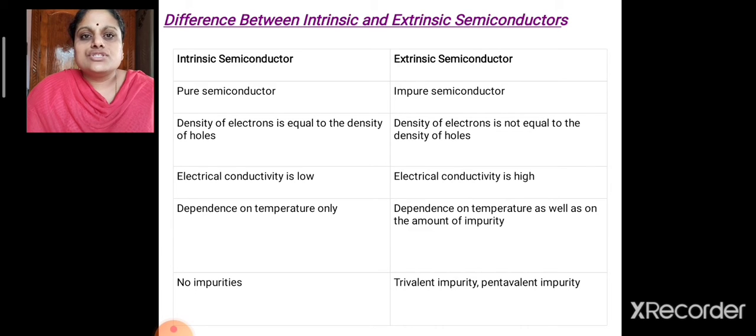The electrical conductivity of intrinsic semiconductors is low, whereas electrical conductivity is high in the case of extrinsic semiconductors. Intrinsic semiconductors depend on temperature only, whereas extrinsic semiconductors depend on temperature as well as the amount of impurity. So in intrinsic semiconductors, no impurities are added, and in extrinsic semiconductors, either trivalent impurity or pentavalent impurity is added.